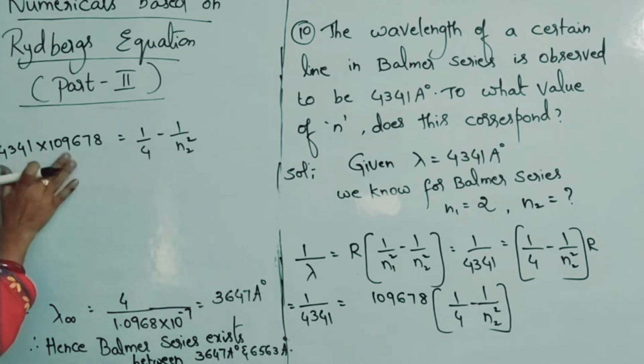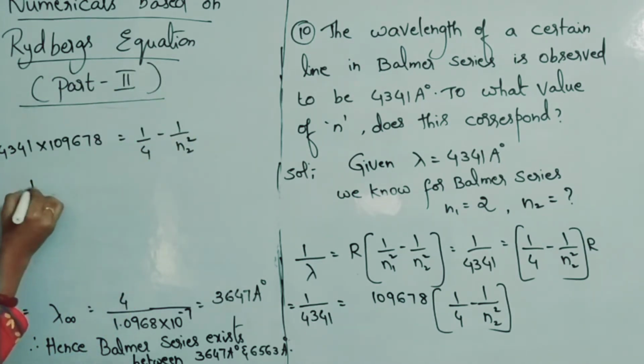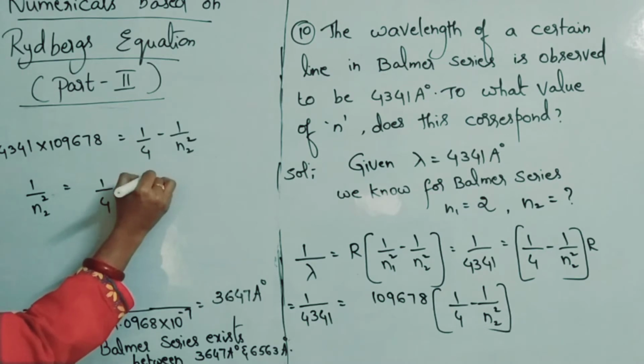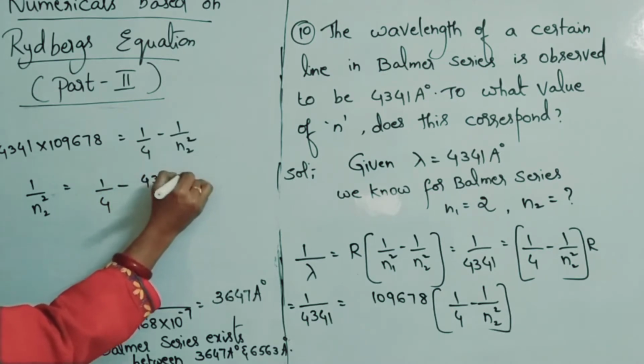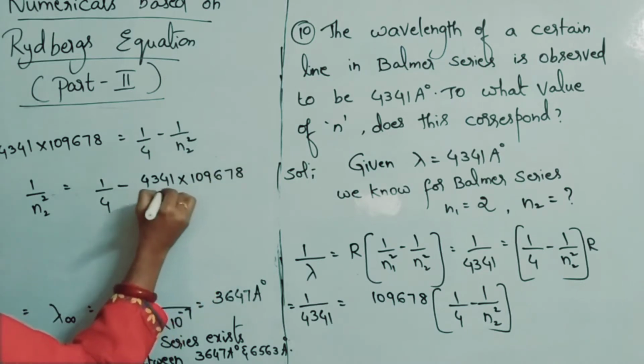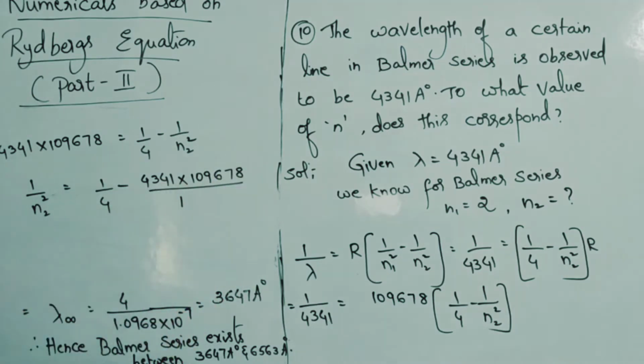So this whole thing you bring that side and 1 by n2 square you bring this side. Then 1 by n2 square is equal to 1 by 4 minus 4341 into 109678. So this is what we got now.